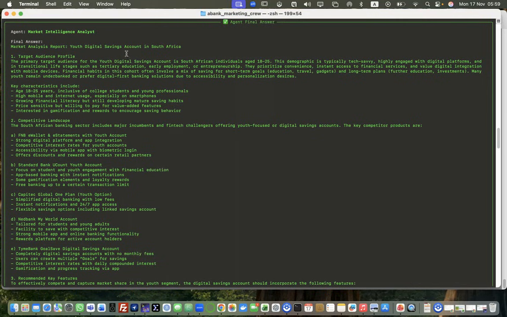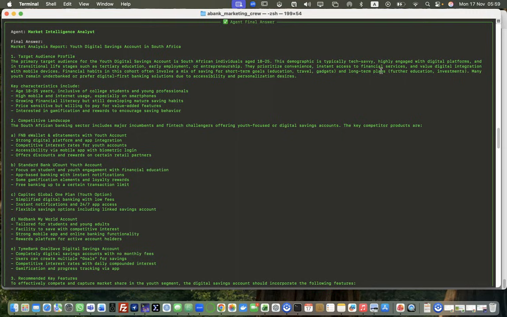So the market analysis report. First, the target audience profile. The primary target audience for the youth digital savings account in South Africa. This demographic is typically tech savvy, highly engaged with digital platforms, and in transitional life stages such as tertiary education, early employment, or entrepreneurship.